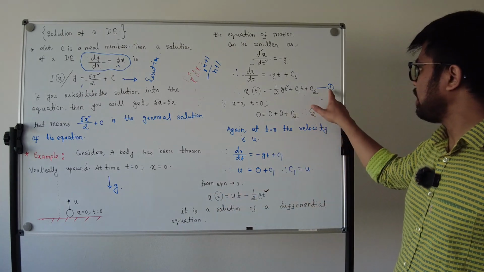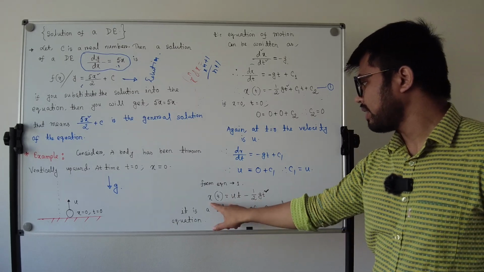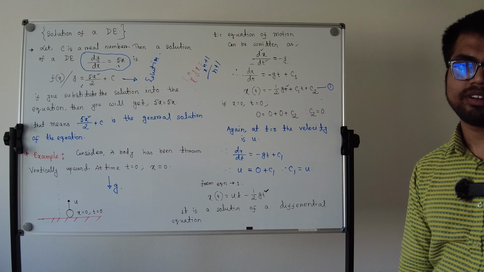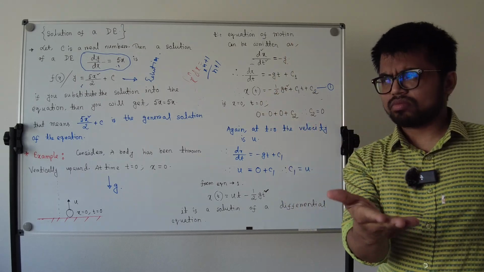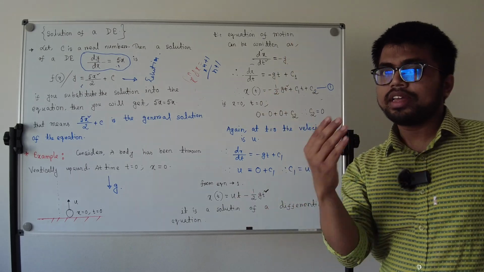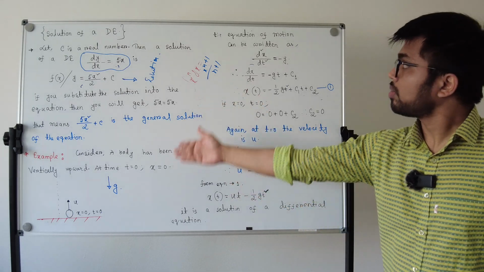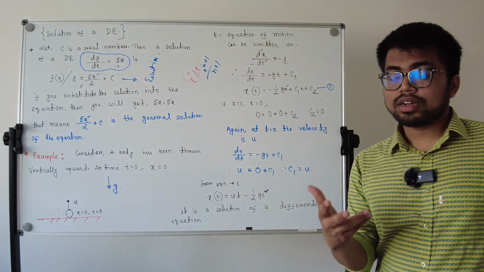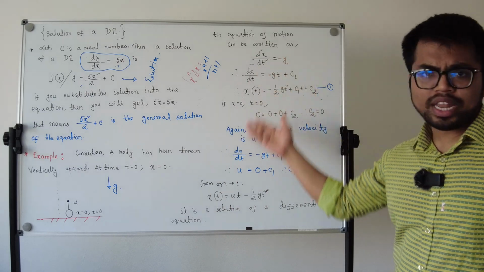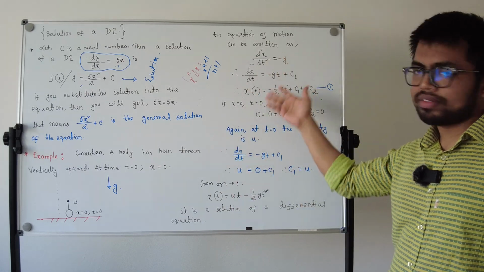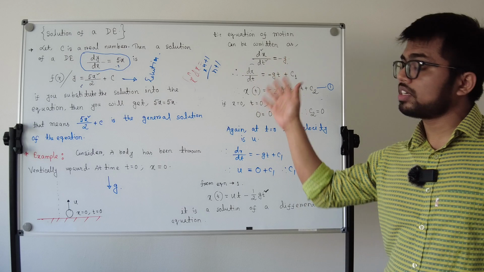From equation 1, if you put C1 and C2, you will get the solution of the differential equation: x(t) equals ut minus half g t squared. This is what you learned in your HSC level, or in class 9-10, h equals ut minus half g t squared. Basically you can derive the equation from a differential equation. This is the way to find the solution of a differential equation. This is a normal approach and the problem is not so tough, but later we will solve many difficult problems.